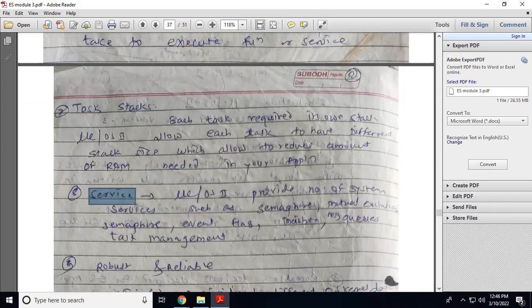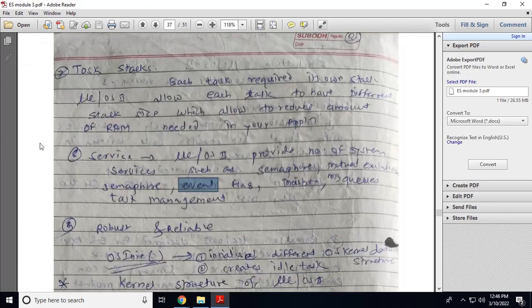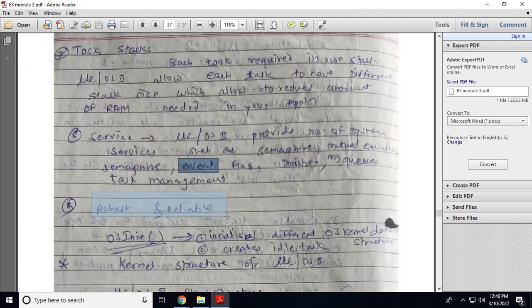Services. Microcontroller OS2 provides a number of services. For example, semaphore for task synchronization, and mutual exclusion semaphore to access a shared resource. Event flag, mailbox and message queue for task communication or inter-process communication, and task management. These are the services provided by microcontroller OS2: semaphore, mutual exclusion semaphore, event flag, mailbox, message queue, and task management. So this operating system is robust and reliable.